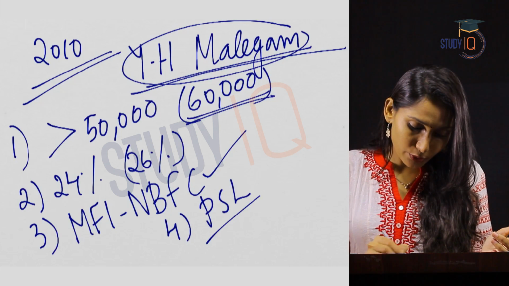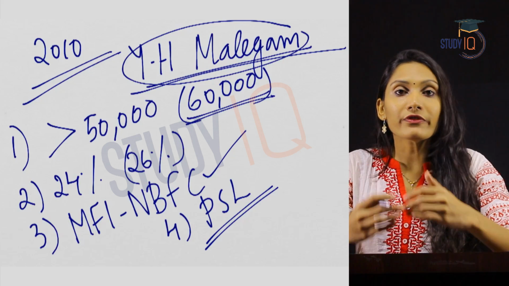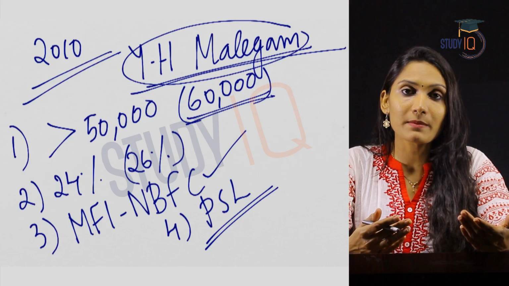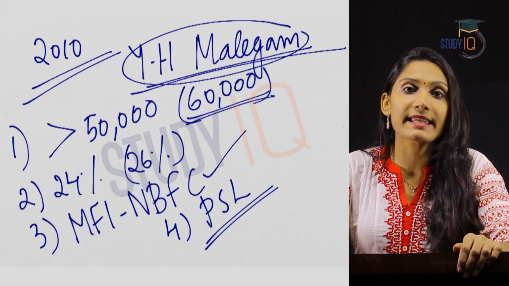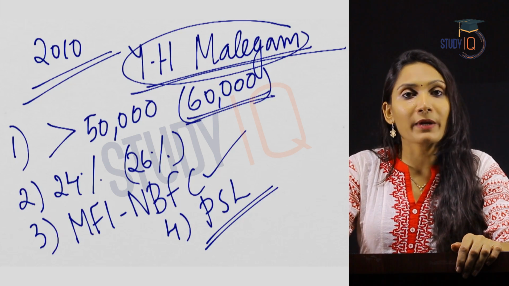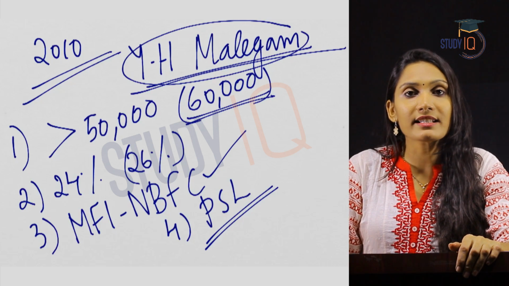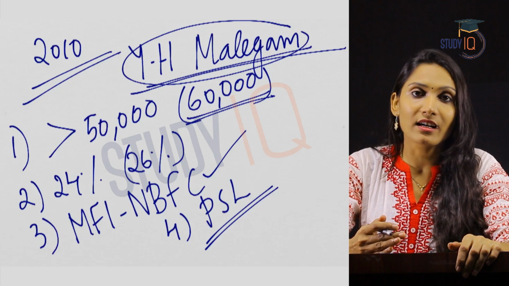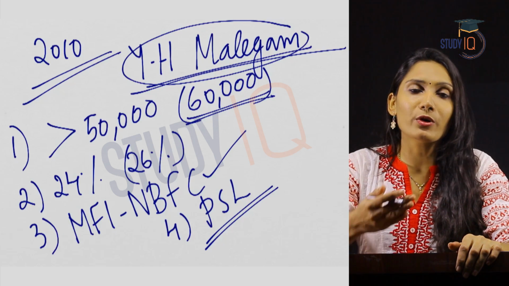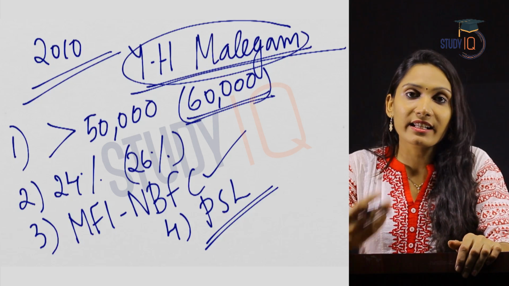You know what is priority sector lending? Priority sector lending means that out of the total lending of a commercial bank, the bank is supposed to give a particular percentage of total credit to priority sectors in the economy. Priority sector means agriculture, education, export, housing, etc. Micro, small, medium entrepreneurs are all considered priority sectors in an economy.